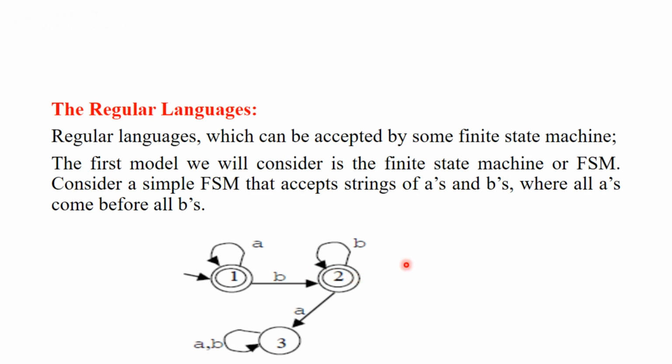Suppose you have an input like AAABBB followed by one or more A's, then what happens? AAABBB takes you to state 2. After this, if you get one more A, even a single A, you should go to a dead state. That dead state is numbered 3 here. And in the dead state, even if you get A or B, no issues, because you are already in the dead state. So this is the way you can construct an FSM.